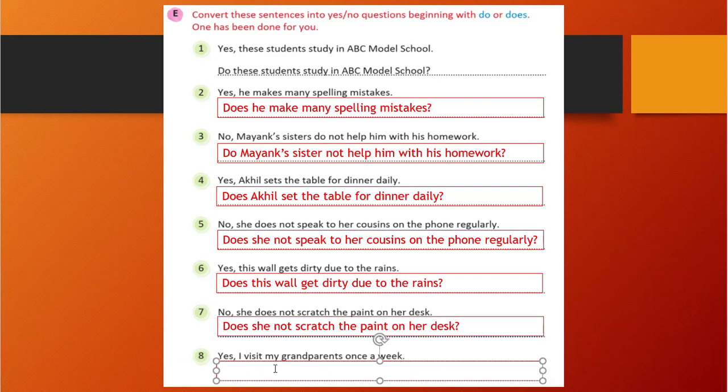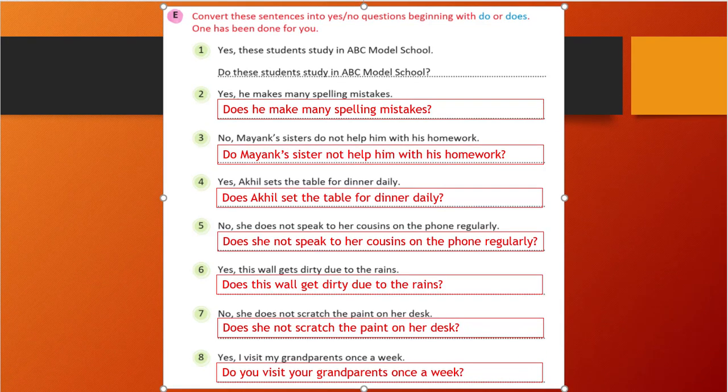Similarly, yes, I visit my grandparents once a week. Do you visit your, see here I and my will be replaced with you and your, because we need to make a sentence. That means you are asking a question, so we will write you only. So do you visit your grandparents once a week?